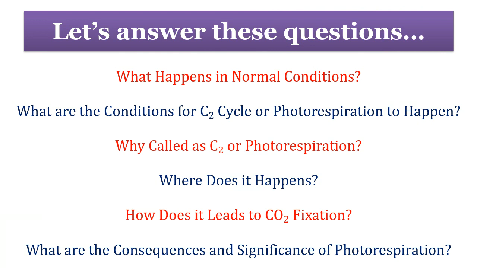In this video, we will try to answer these questions. What usually happens in normal conditions? What are the conditions for the C2 cycle or photorespiration to happen? Why is this process called the C2 cycle or photorespiration pathway? Where does it happen? How does it lead to carbon dioxide fixation? What are the consequences and significance of photorespiration?